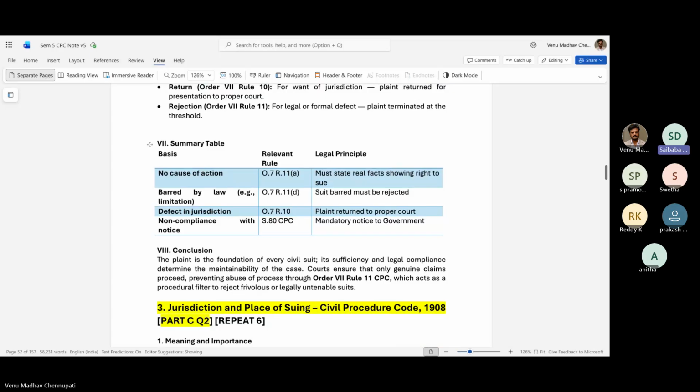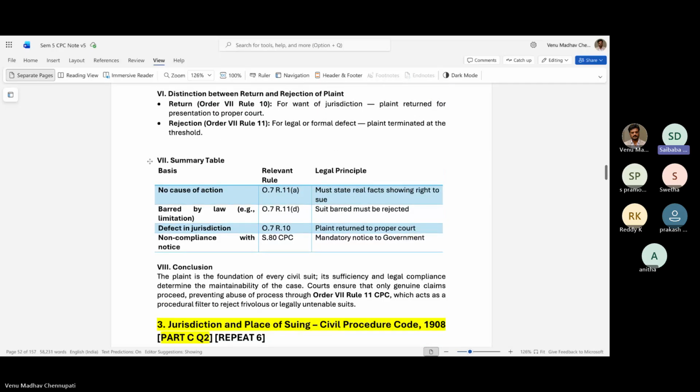We have already discussed regarding non-compliance with notice. Section 80 of CPC, mandatory notice to government. For any notice to government, 60 days notice is to be given. If that is not complied with, then the plaint can be rejected. That is under Section 80.